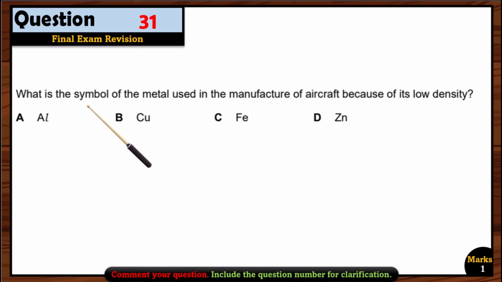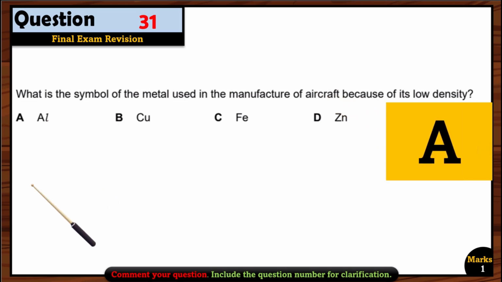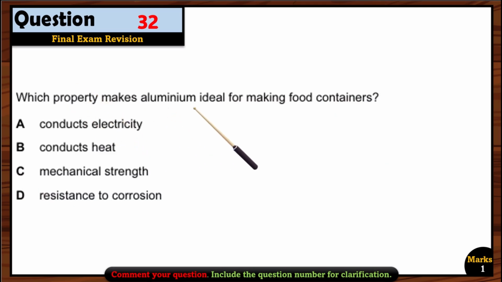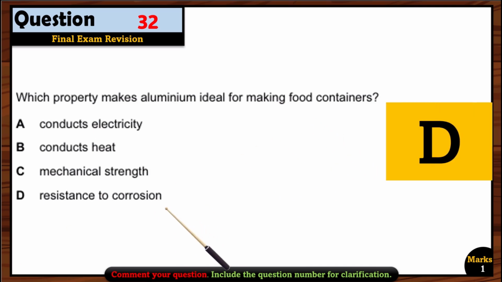Let's see question 31. What is the symbol of the metal used in the manufacture of aircraft because of its low density? Obviously, it's aluminium. So option A is right. Question 32. Which property makes aluminium ideal for making food containers? So these all are the right options, right? But related to food containers, the reason is it is resistant to corrosion. So option D is correct.